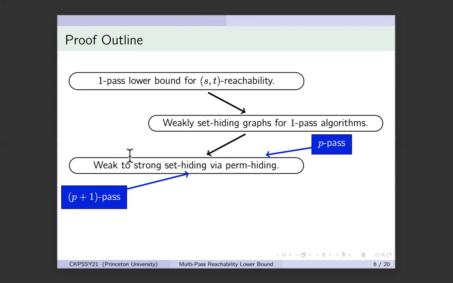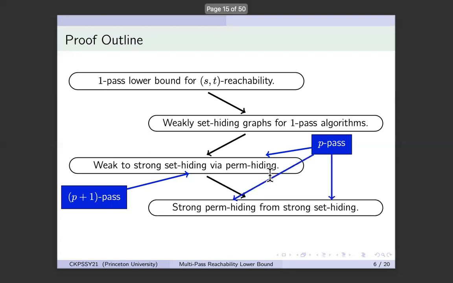So great, we can convert weak to strong assuming perm hiding graphs, but do we have perm hiding graphs in the first place? And this is the last step of the proof where I show that the weaker object, set hiding graphs, actually implies the stronger object, perm hiding graphs, with the same number of passes. So this completes the proof because you trivially have 0-pass perm hiding graphs. You apply step 3 to it and get 1-pass set hiding graphs. You then apply step 4 to get 1-pass permutation hiding graphs. Then you go back to step 3 and get 2-pass set hiding graphs.